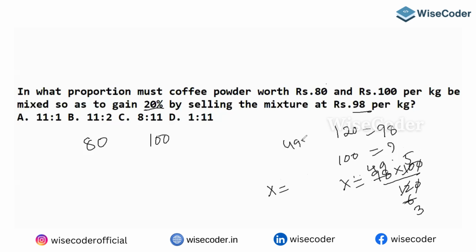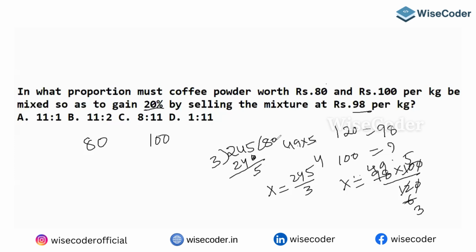So 49 into 5, 9 5s are 45, 4 carry, 5 4s are 20, 20 and 4. So 245 by 3. If I want to divide, don't take point values, because that's what I am telling. 3 8s are 24. I'm left with 5. Okay, so if you want to put 0, you can put 0 here also. Or you can say it as 5. I'm left with 5 now.